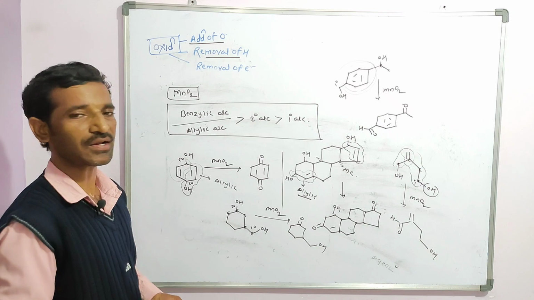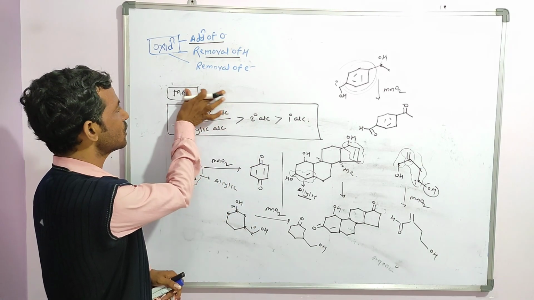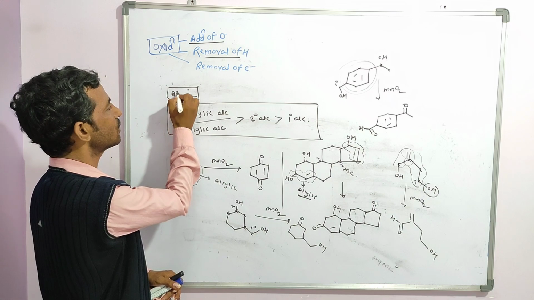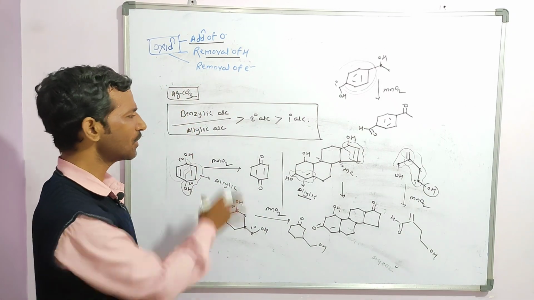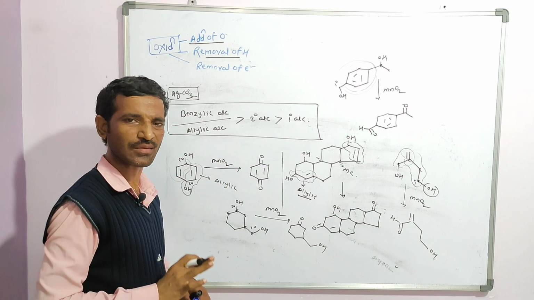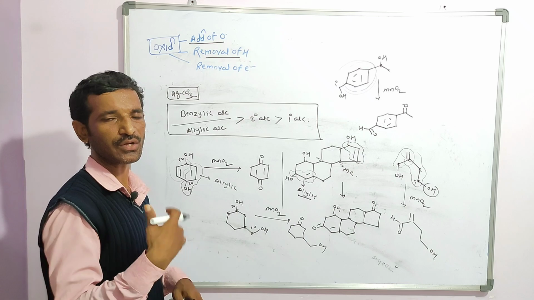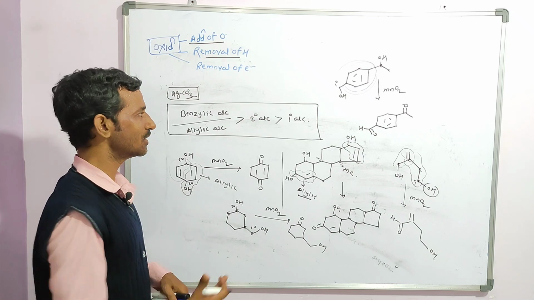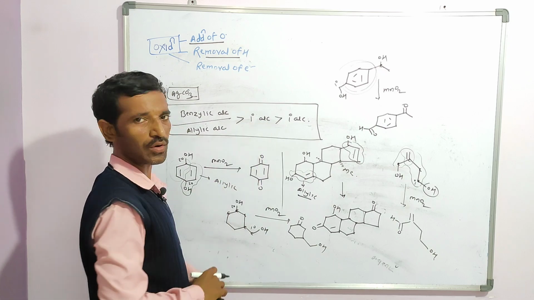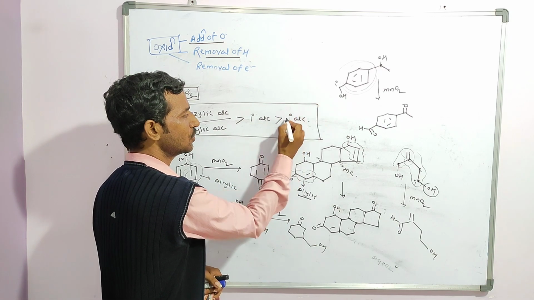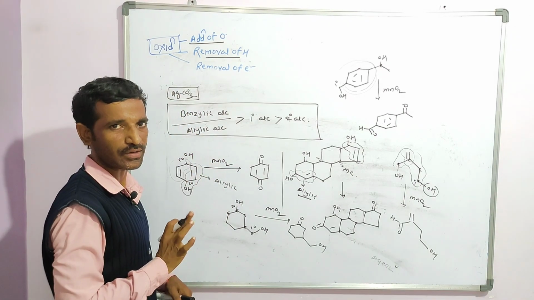But with the same condition, instead of manganese dioxide, I change it to silver carbonate. Very important: silver carbonate. Then what happens? The same condition, same story, same functioning. You will find the same 1 degree to aldehyde, 2 degree to ketone. But here the only change is the priority: first priority you give to the 1 degree alcohol, and second priority to the 2 degree alcohol, when silver carbonate is present.